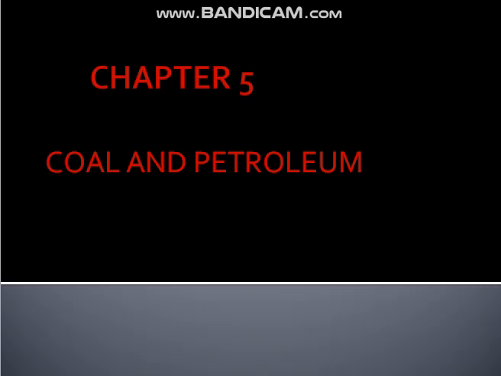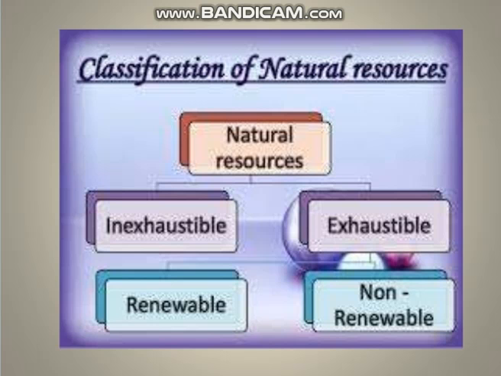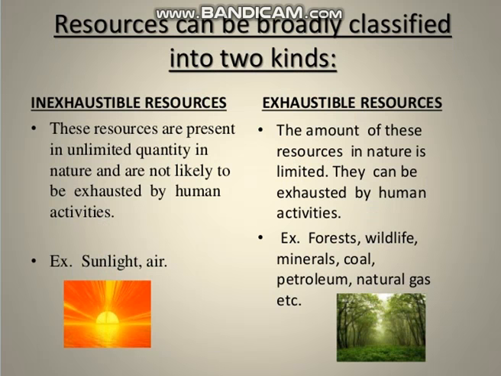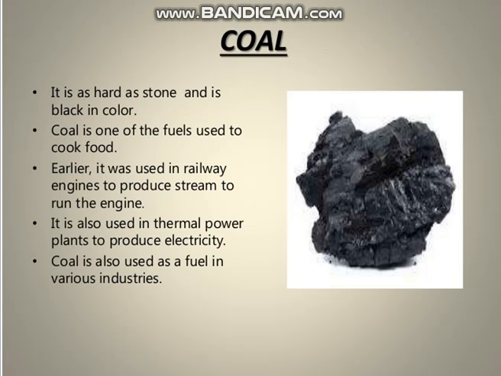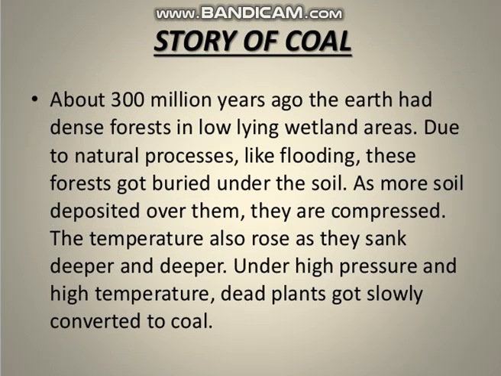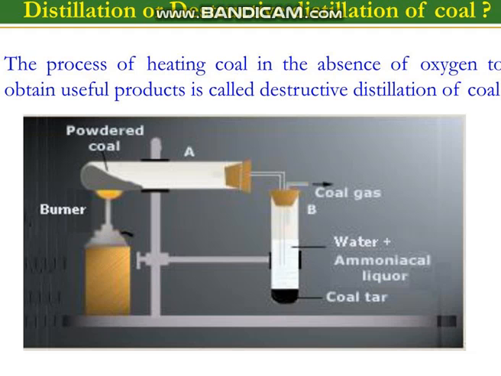Good morning, everyone. In chapter 5, that is coal and petroleum, till now we have discussed the classification of resources, that is exhaustible and inexhaustible resources. And after that, we have discussed fossil fuels. And then we started with the main topic of the chapter, that is coal. We have seen the formation of coal and the various varieties of coal. Now, in today's topic, we have to discuss the destructive distillation of coal.